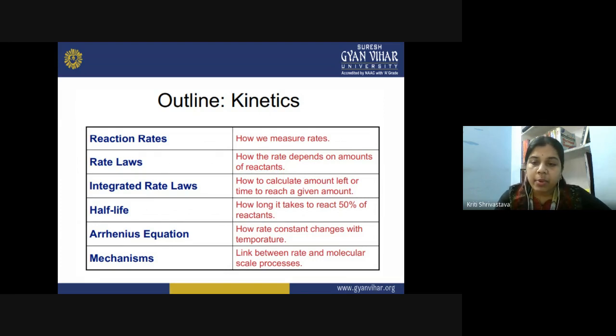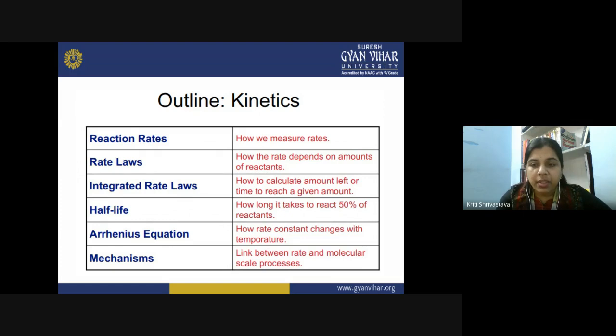Then the second important term is the rate law. We are concerned about how the rate depends on the amount of reactant. When you establish that relationship between the concentration of reactant and the speed of the reaction, you call it a rate law. We will discuss all these terms in detail. Now the third one is the integrated rate law. What is the integrated rate law? It tells how to calculate the amount left or the time to reach a given amount.